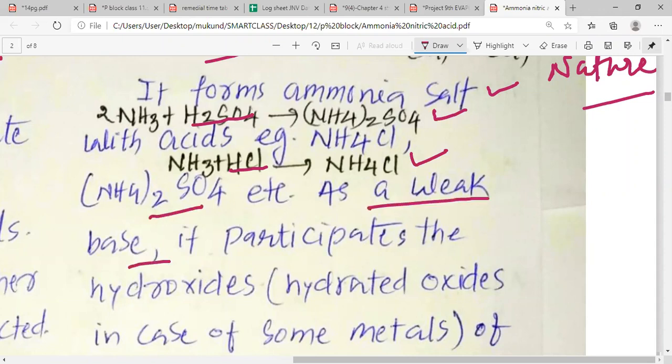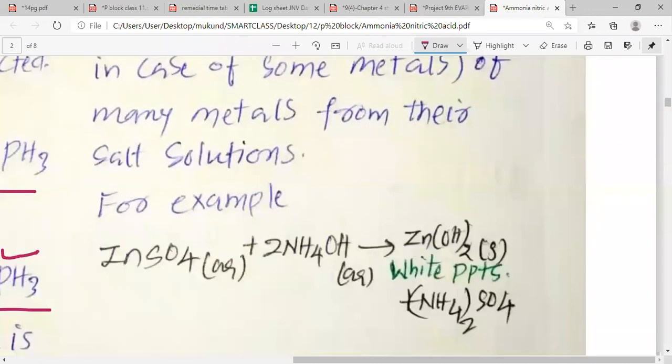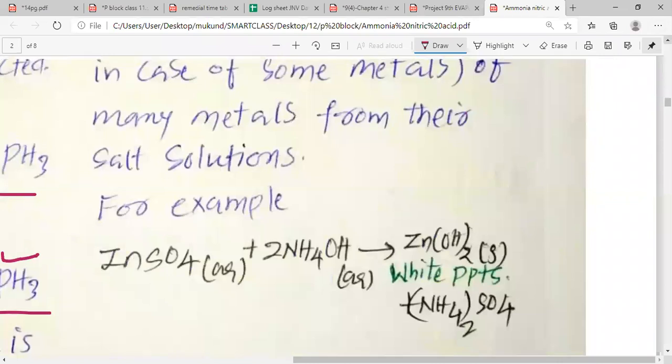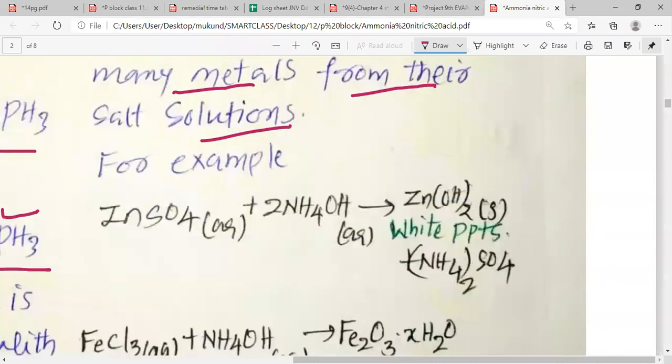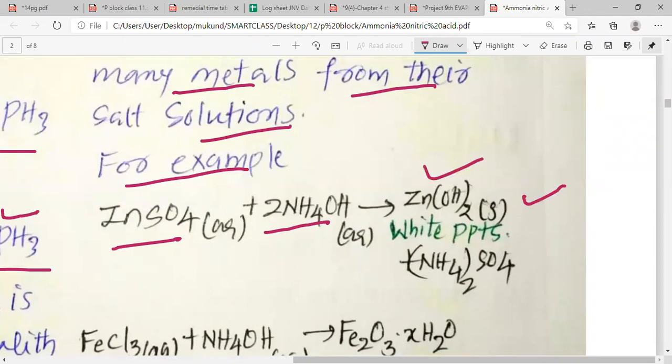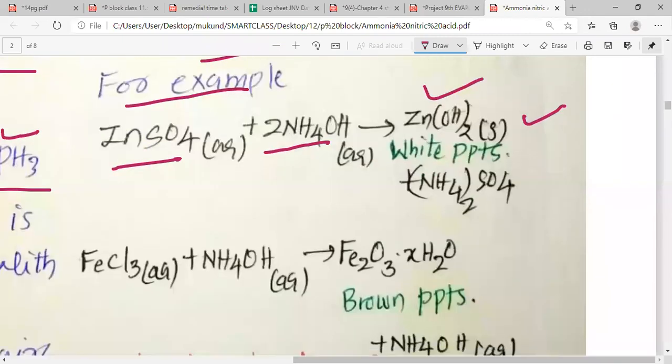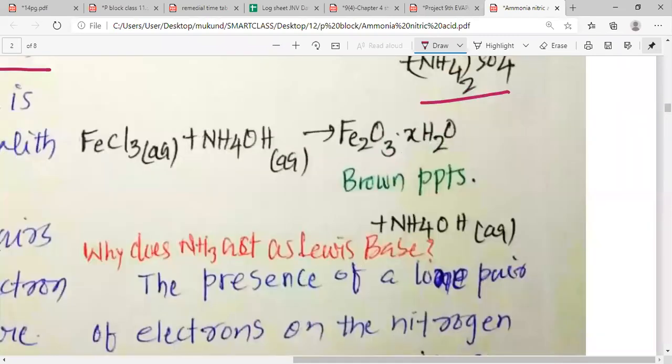As a weak base, ammonia precipitates the hydroxides, which are also known as the hydrated oxides of iron, in case of many metals, from their salt solution. That is what we can easily understand here. For example, my dear students, if you have ZnSO4 and you allow it to react with NH4OH, Zn(OH)2 shows white precipitates and ammonium sulfate is produced.